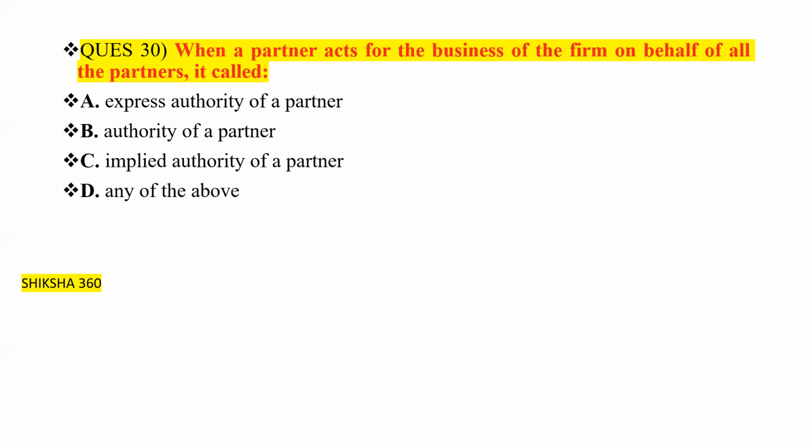So basically it is called the implied authority of a partner, as per the Partnership Act. Clear? So option number C is the correct answer, clear.